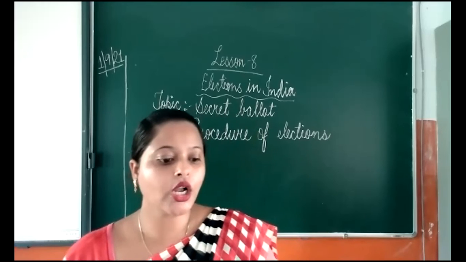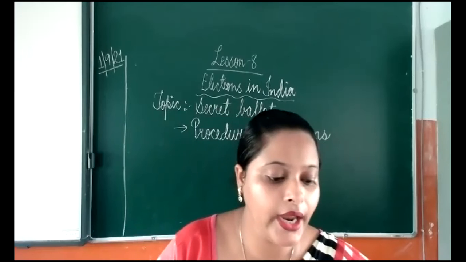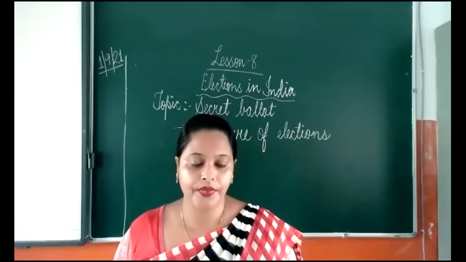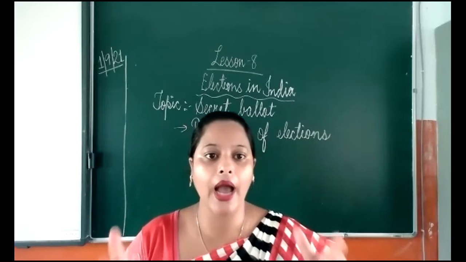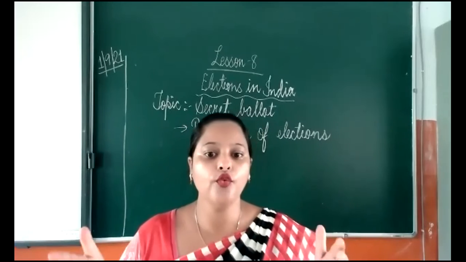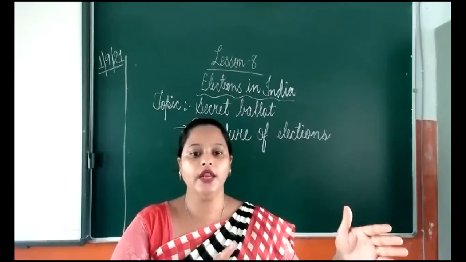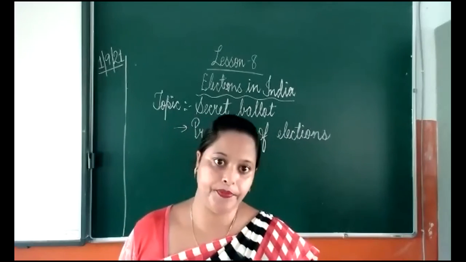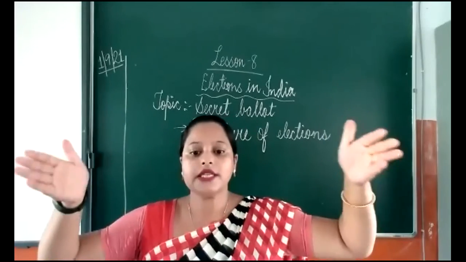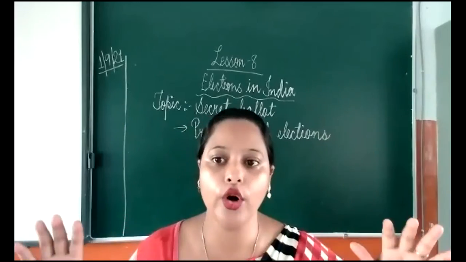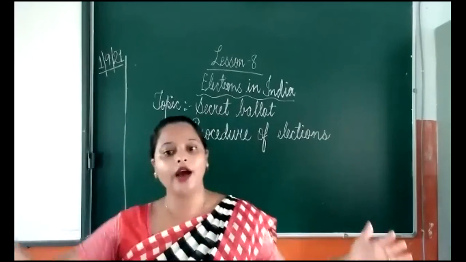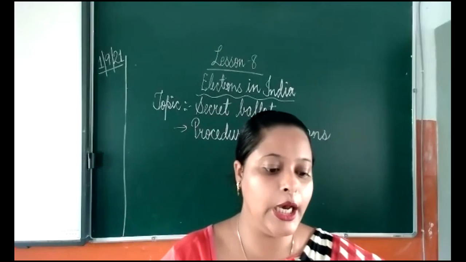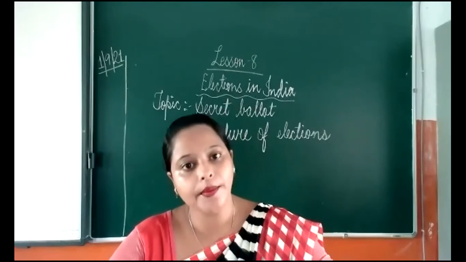Okay, so counting of votes. At the end of the stipulated time, that time is also given by the Election Commission. The voting starts at 7 a.m. till 5 p.m. During this time, the voters can go and give the vote, not before that time and not after that time. This time is given by the Election Commission.